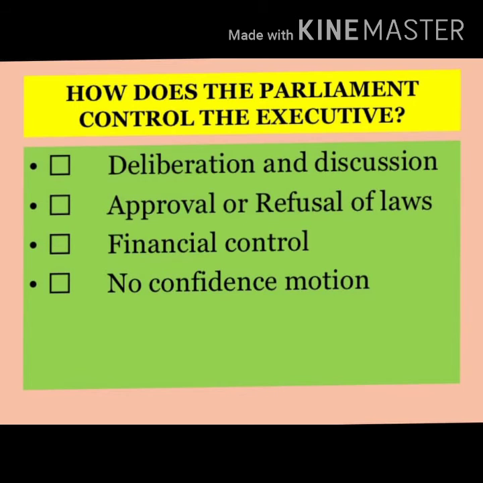Now we will move to the next topic: how does the Indian Parliament control the executive? So students, we have four points in this regard. First, the Prime Minister and the other ministers are taken from the Parliament, and after becoming ministers they remain members of the Parliament. They participate in the meetings of the Parliament. We know this. And the second is that the ministers are responsible to the Parliament for their actions and policies.